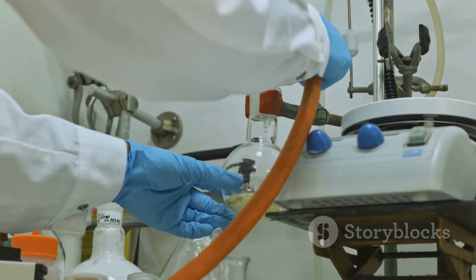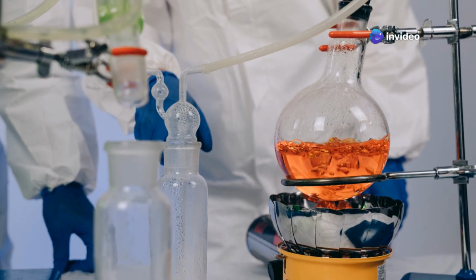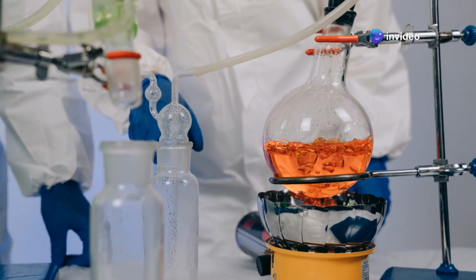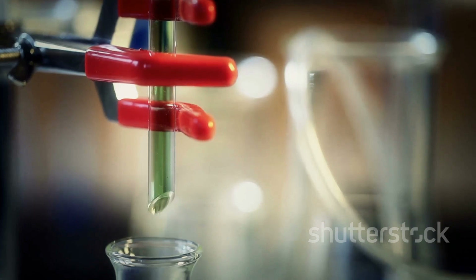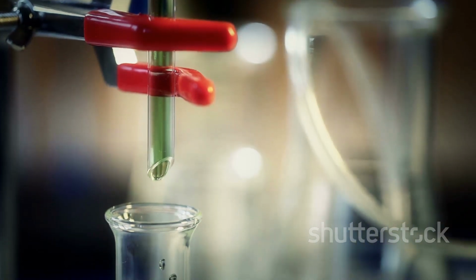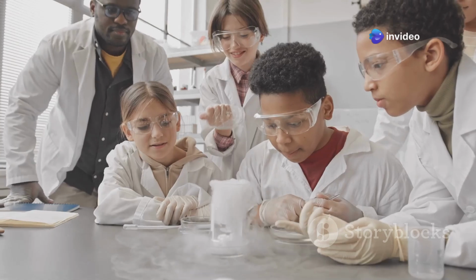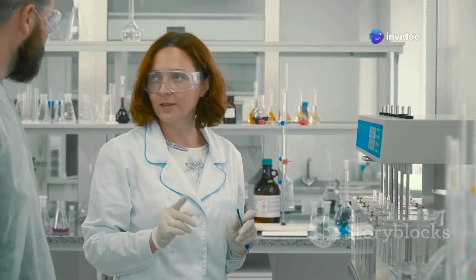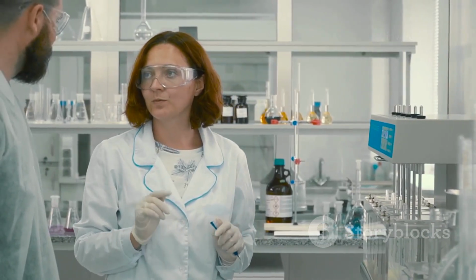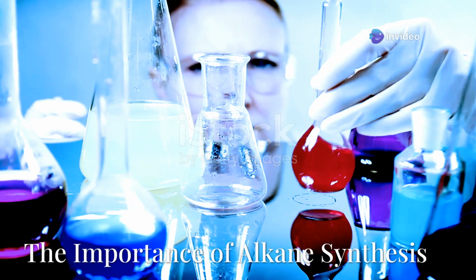Finally, for the reduction of carbonyl compounds, consider the reaction of propanal, CH3CH2CHO, with lithium aluminum hydride, LiAlH4. The LiAlH4 donates a hydride ion to the carbonyl group, converting it to an alcohol, in this case propanol, CH3CH2CH2OH. Further reduction of propanol with LiAlH4 yields propane, C3H8. This reaction highlights the versatility of reducing agents in organic synthesis.